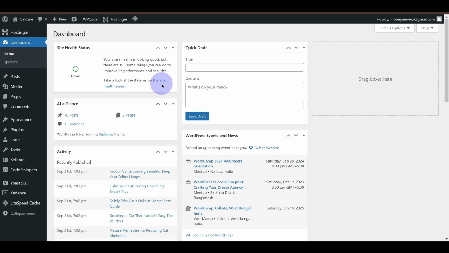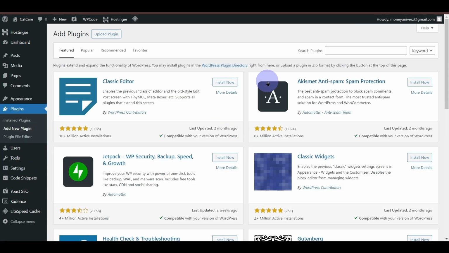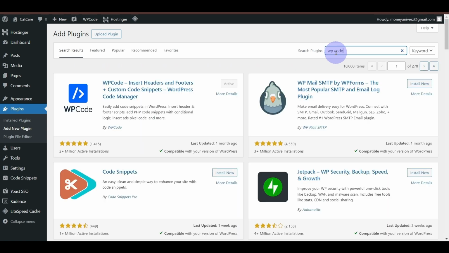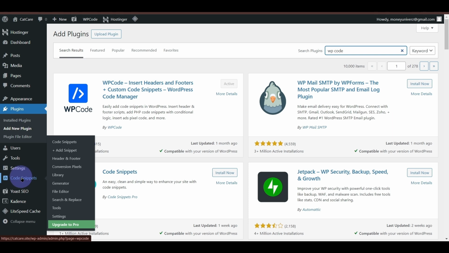And then what I want you to do is install a plugin. Okay, so add a new plugin if you don't have it on your website already, which is called WP Code. Okay, so this will help us to implement the code on the website really easily. We don't have to go into the files manager or whatever. So we have this plugin over here, the WP Code. I have already installed and activated it. Once you do so, you'll see it pop up over here. So the code snippet option.